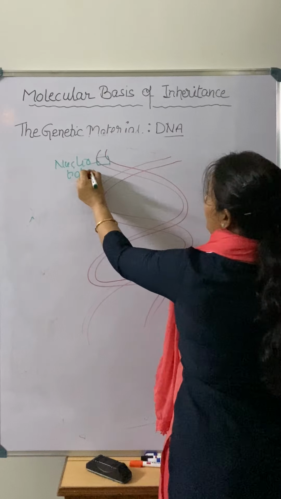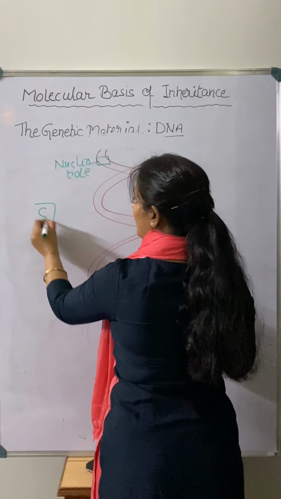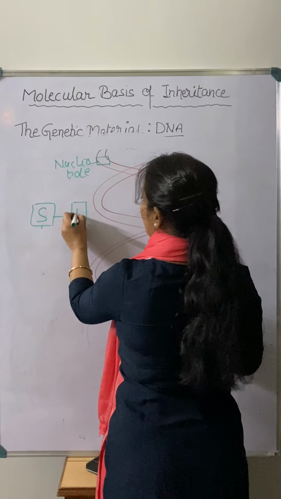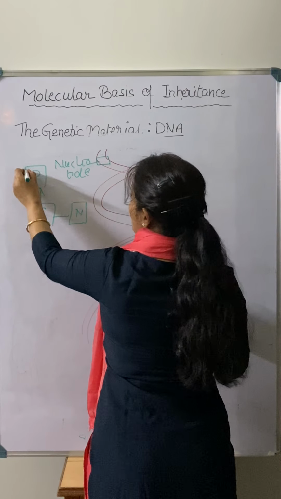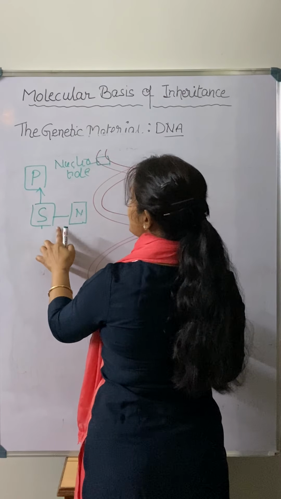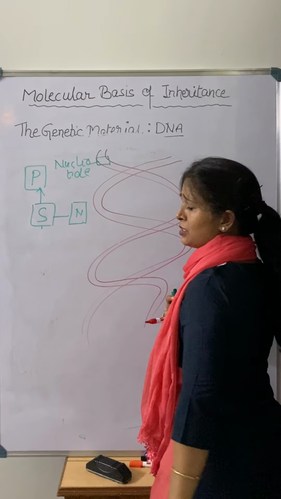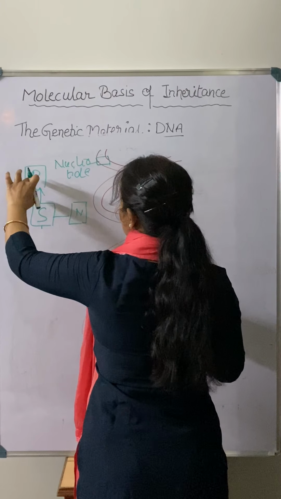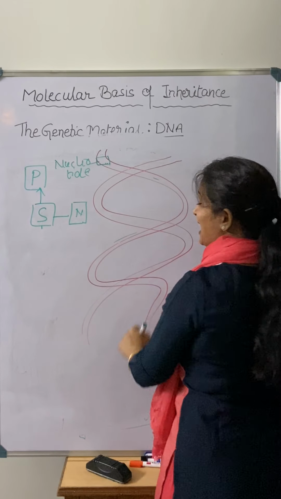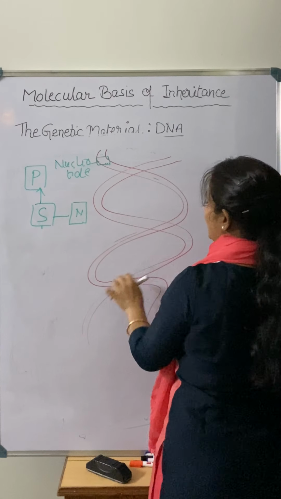And you know very well, if we talk about the nucleotide, nucleotide is having a sugar, right? They are having a nitrogen base, and along with that they are having a phosphate group. So these three things, sugar, nitrogen base and phosphate group, together we call a nucleotide. So there is a presence of different nucleotides over this helix and they make this helical structure. Now this sugar and phosphate together form the backbone of the two helices of the DNA.